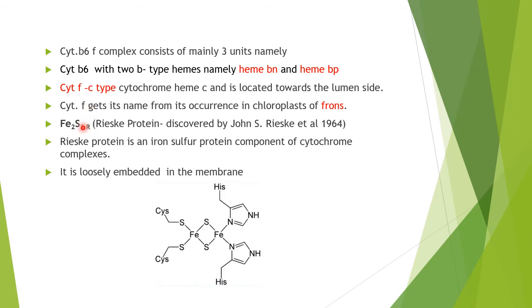There is also an iron sulfur protein, which is called the Rieske protein. Rieske protein was discovered by John S. Rieske et al. in 1964. That's why it is named iron sulfur protein, or ISP, for its discoverer. Rieske protein is an iron sulfur protein component of cytochrome complexes. It has 2 iron and 2 sulfur here. It's loosely embedded in the membrane.